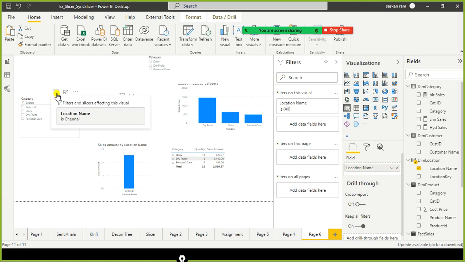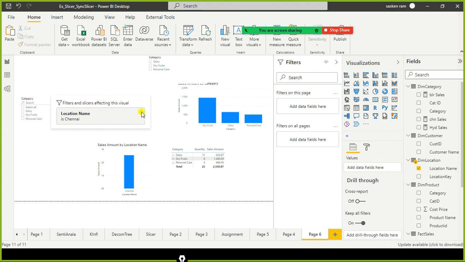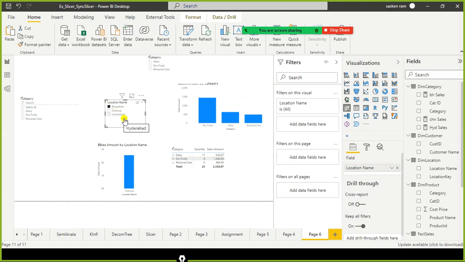Look here. This slicer is getting affected by this visual, right? You can see that. The filter from the location name slicer is applied on my slicer. That is what we can understand here. So we can filter the slicers also.